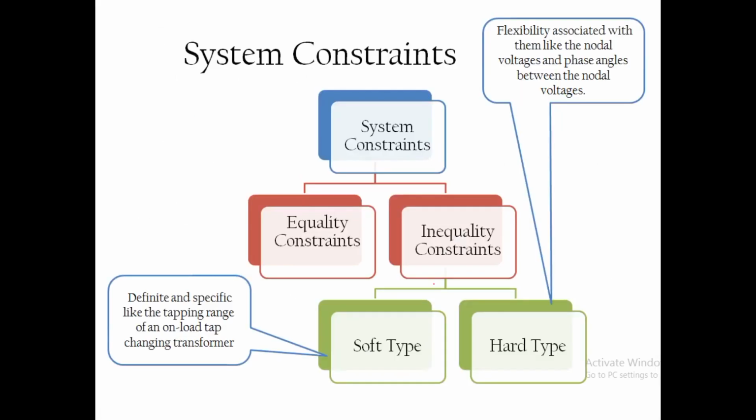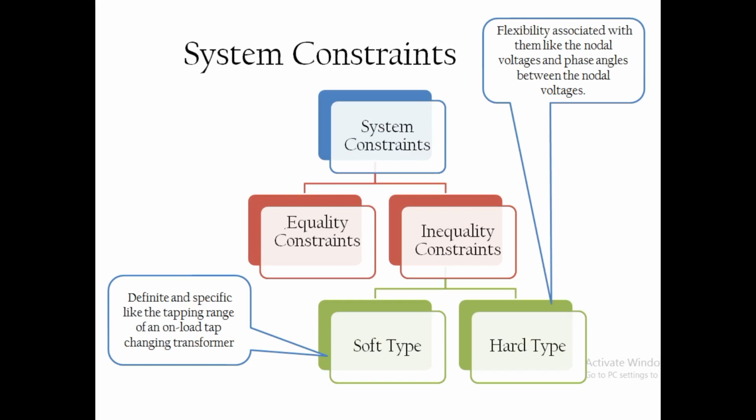Now we go to the next topic, which is system constraints. We discussed that we have to select the generating units and optimally distribute the load among them. For the generators, we are not specifying the power generation, but it should be within certain limits, and each generating station has to satisfy some system constraints.